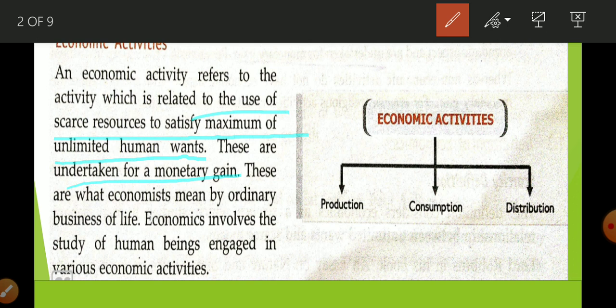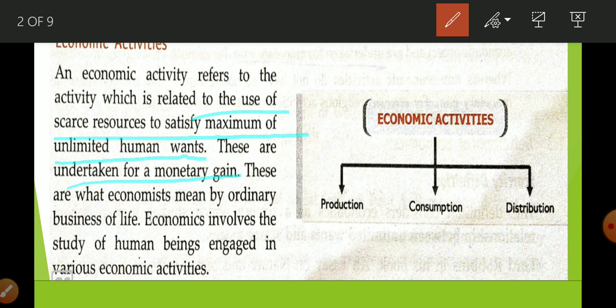A ventilator is useful not only for critical COVID-19 patients, but also when a person is having a elective surgery, so he also requires a ventilator. If a person is a heart patient, he also requires a ventilator. So that is why.